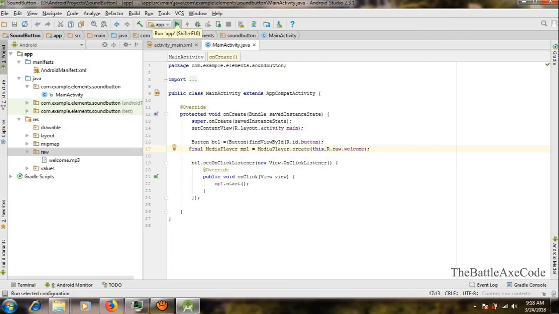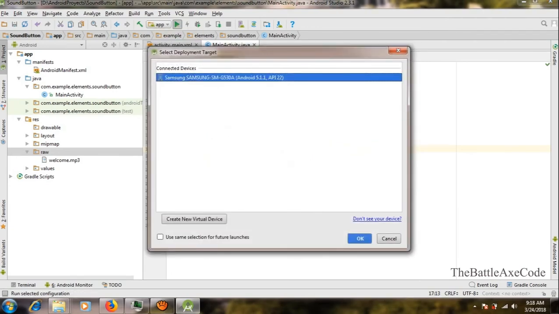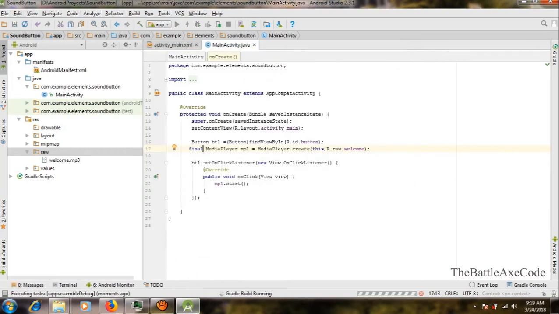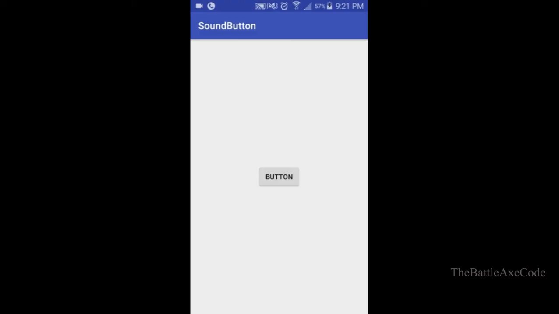Up here, you're gonna run it. Runs it and builds it. It's gonna take a little while. Let's see the results. As you see, it already built it. Now we're gonna test it.